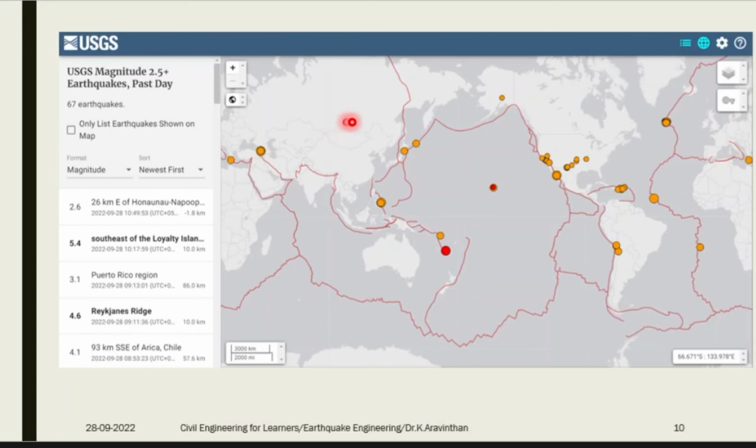This is China and this is Japan. How many faults are crossing here? You have one plate, 2, 3, 4. So 4 plates are there. If any one plate is going to move, Japan is going to get affected. If you imagine India, you can see there is only one plate.